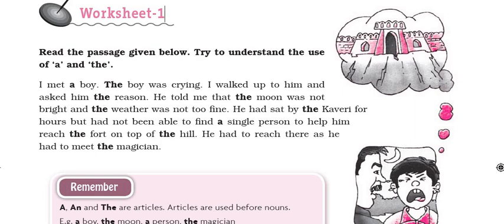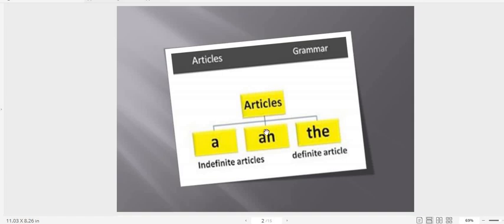Now let's know about the rules of the articles. A, an and the are articles. I have discussed that with you. Now a and an are indefinite articles and the is a definite article.